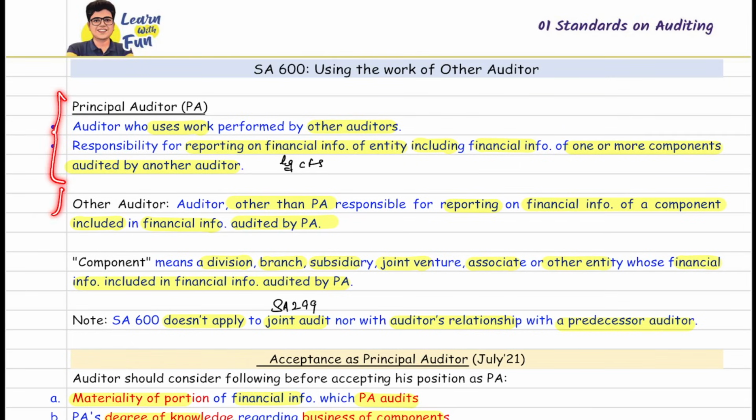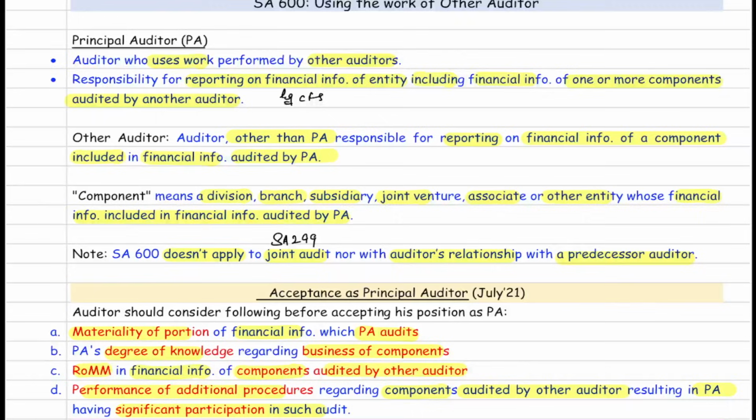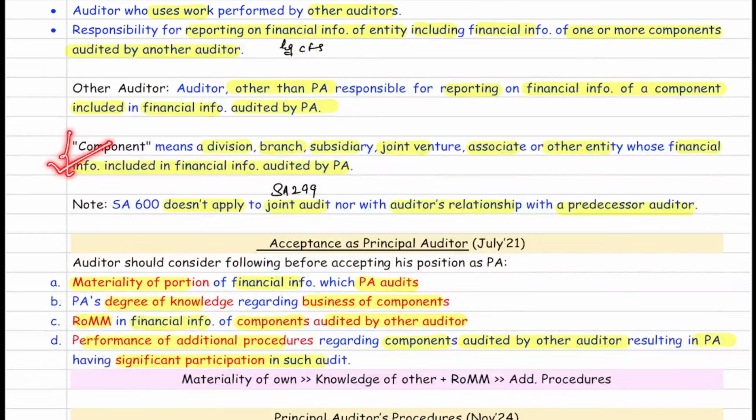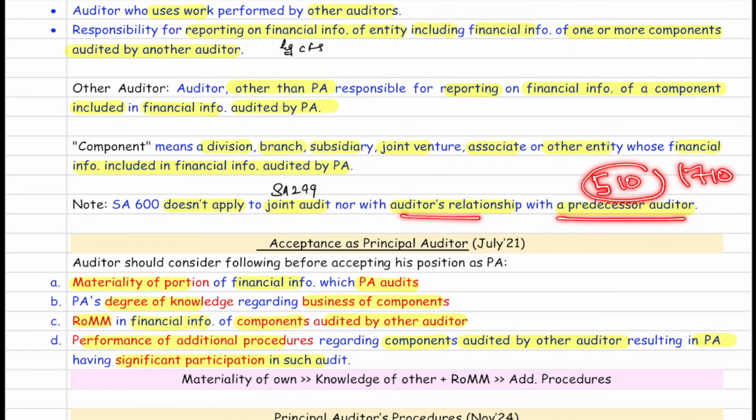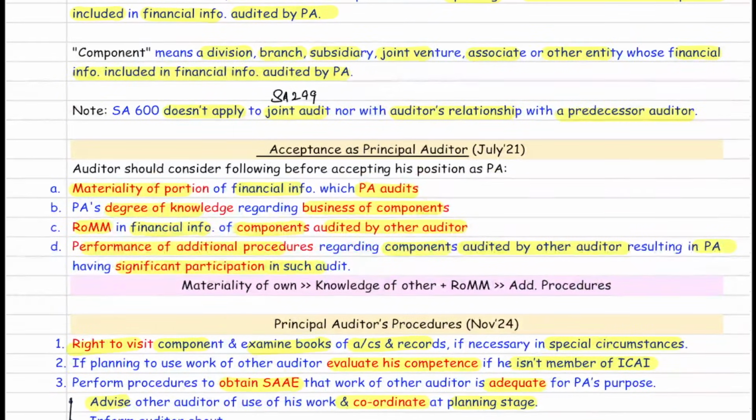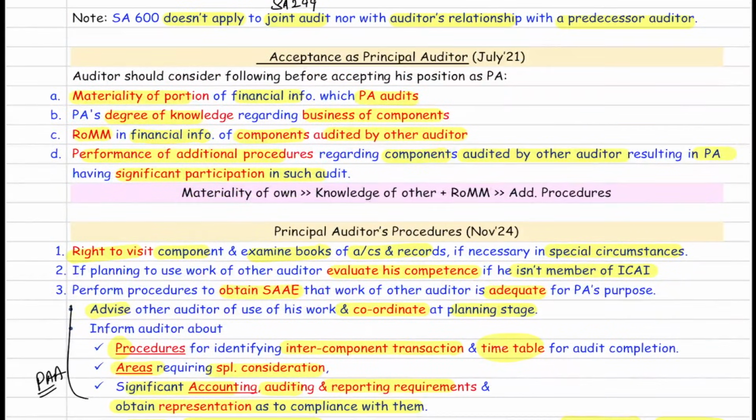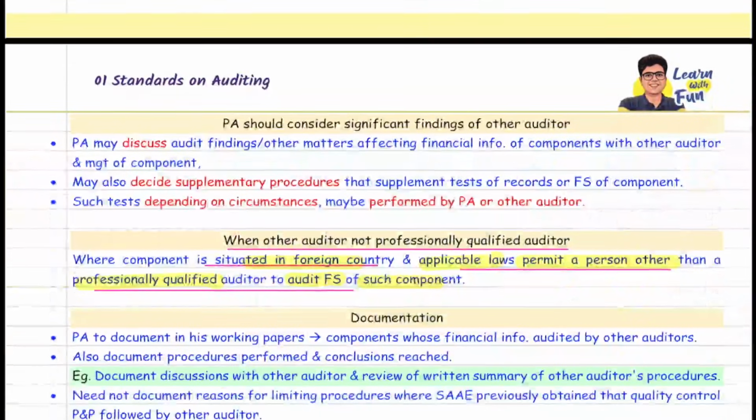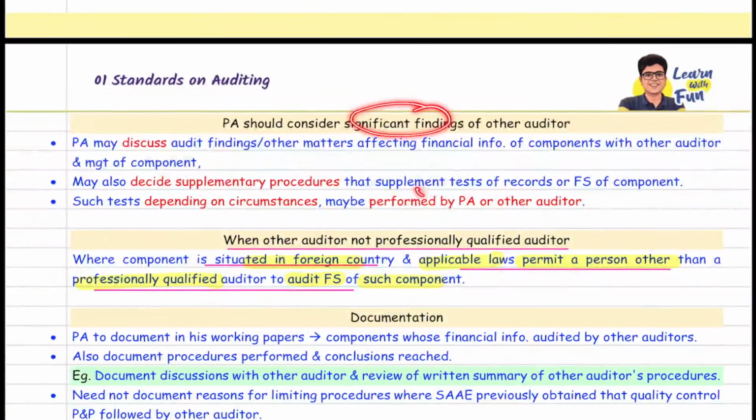Now, if you come to your book, let's see what topics we have discussed. Meaning of principal auditor, other auditor, you can just read. What is the meaning of component? Just read. Remember one thing, SA 600 does not apply to joint audit. For that, we have SA 299. Plus auditor's relationship with predecessor auditor. Again, for this predecessor auditor case, we have SA 510, and for reporting, we have SA 710. Acceptance of work as principal auditor, we have already covered. Audit procedures, again, we have covered. After this, significant findings we have covered.